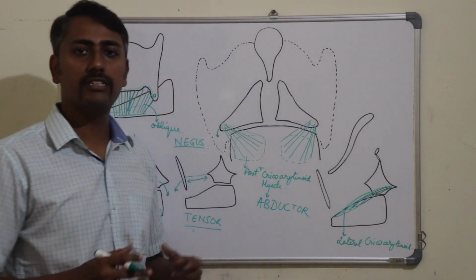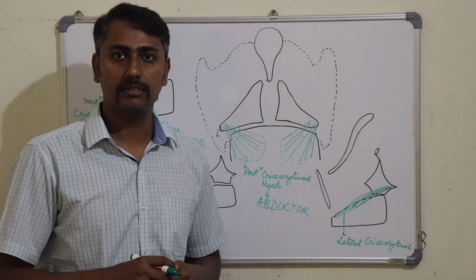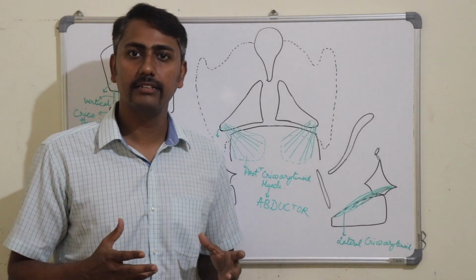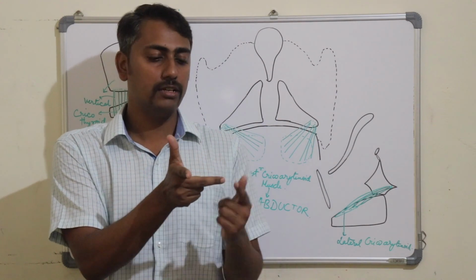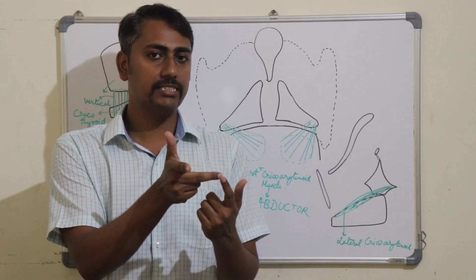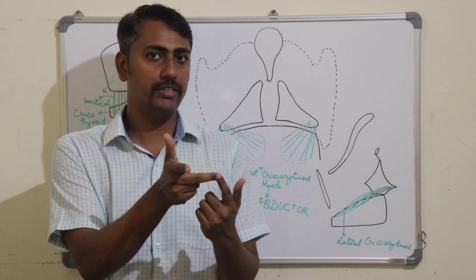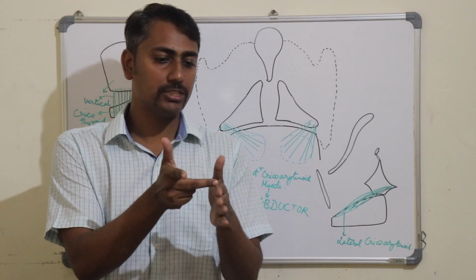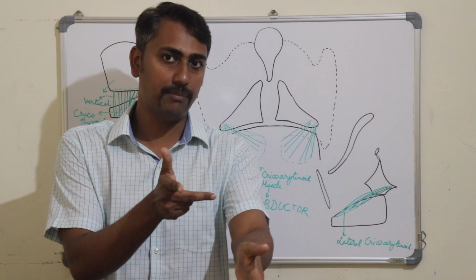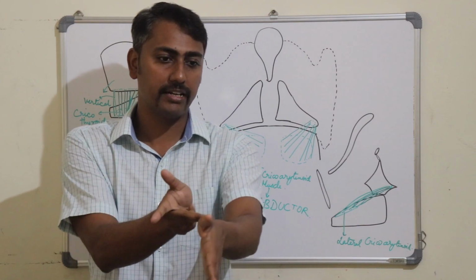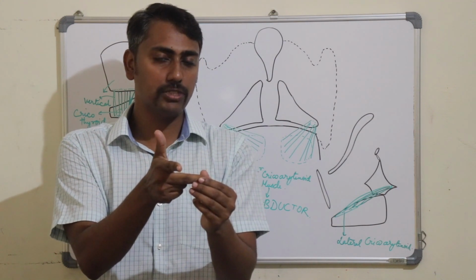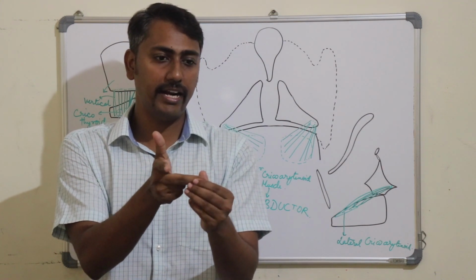Now the action of this lateral cricoarytenoid muscle. Again, we will use our hand trick. If these were the two arytenoids, the lateral cricoarytenoid muscle was getting attached to the anterior surface of the muscular process of the arytenoid and to the upper border of the cricoid cartilage. So whenever this muscle contracts, it will pull the muscular process of the arytenoid anteriorly.